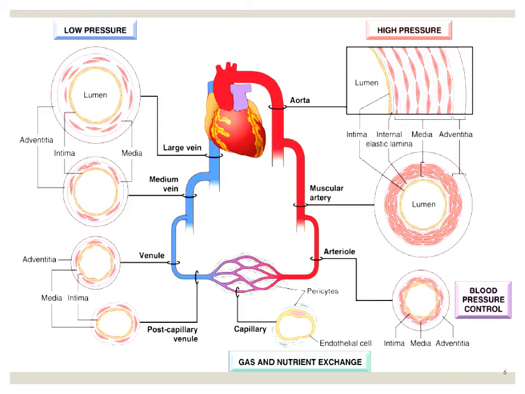So major blood pressure control occurs in the arterioles. The arteriolar smooth muscle contraction and relaxation are regulated by inputs from the autonomic nervous system. So arterioles are the principal points of physiological resistance to blood flow.